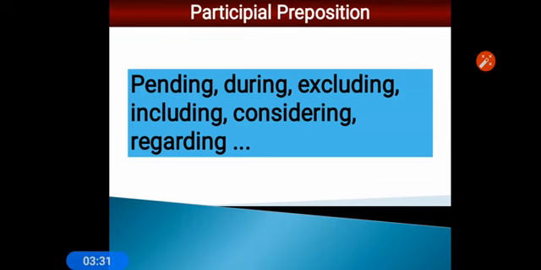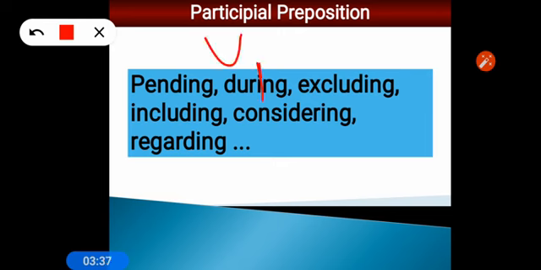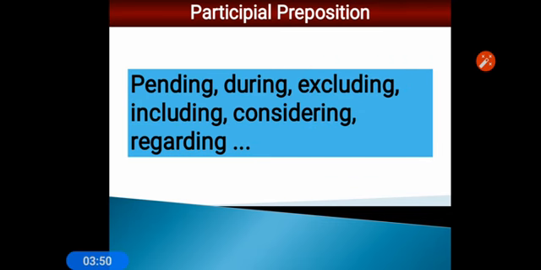Participial preposition. Participle, if you remember, when we add the ing form to the first form of the verb, if the ing form is used, then it becomes a participle, and in all these words you can see the ing form. So this is participial preposition: pending, during, including, excluding, considering, regarding.